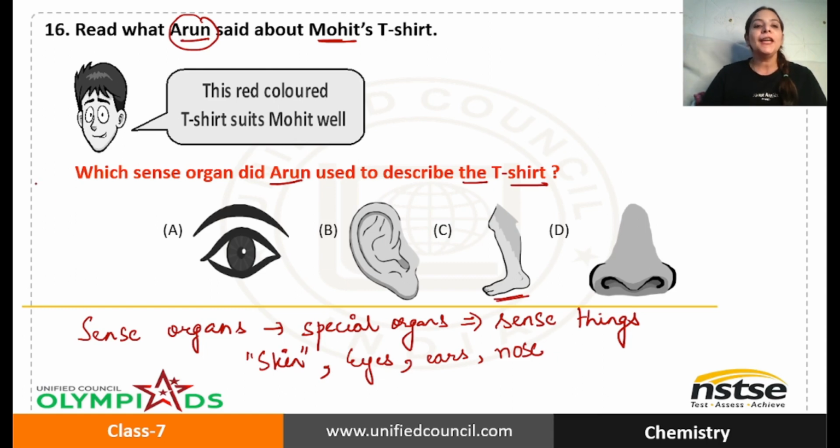Okay. So if Arun is looking at Mohit's t-shirt, how is he looking? Obviously he is making use of his eyes. So here the sense organ which Arun used is option A, that is eye. I hope you got it. Okay, let's move on to the next.